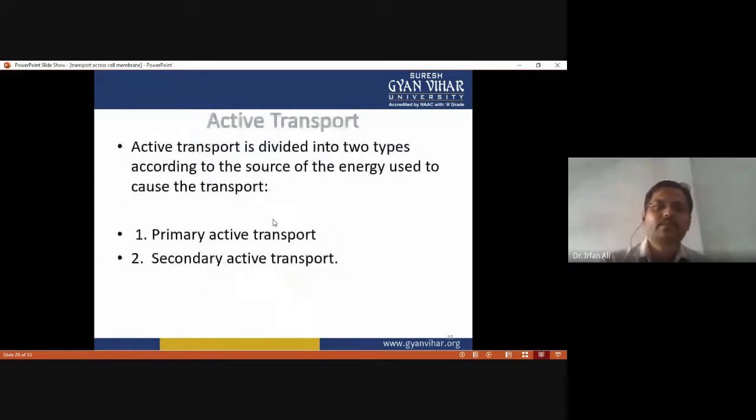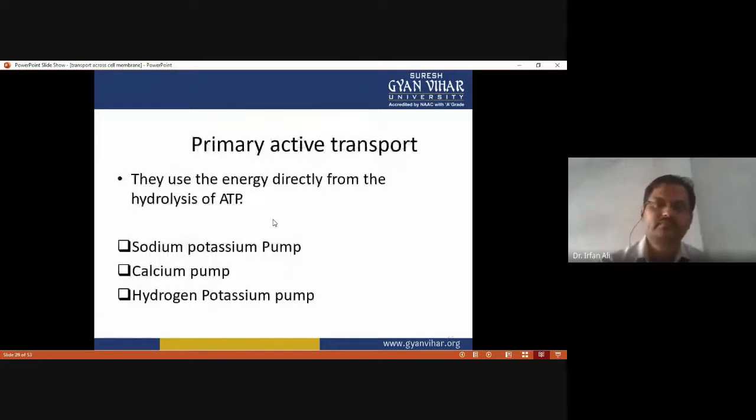Again, active transport is of two types: primary active transport, if there is direct utilization of ATP, and secondary active transport, if there is no direct use of ATP. In primary active transport, they use energy directly from the hydrolysis of ATP, like the sodium potassium pump, calcium pump, and hydrogen potassium pump.